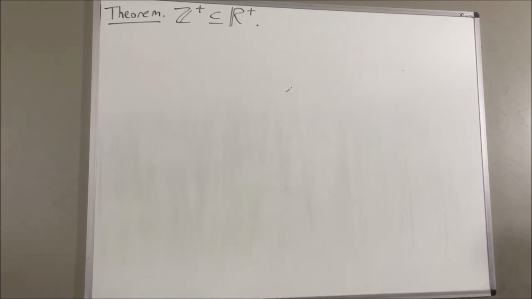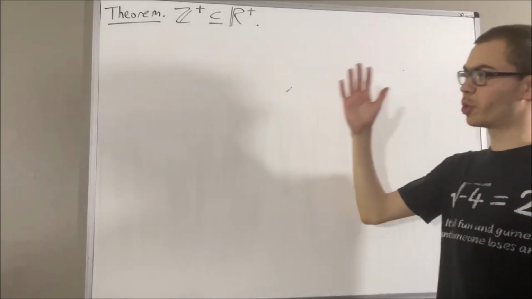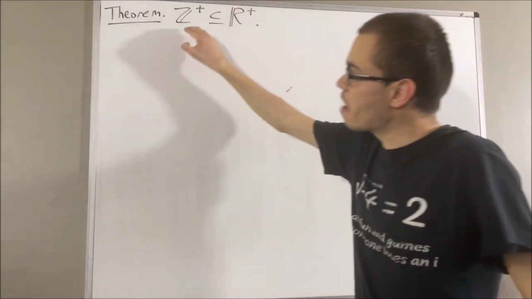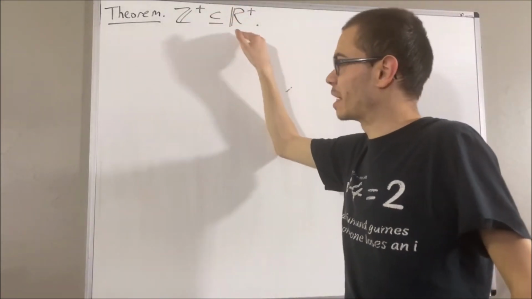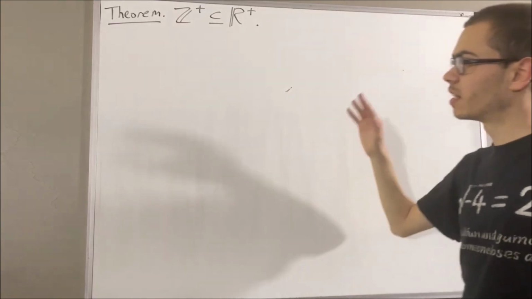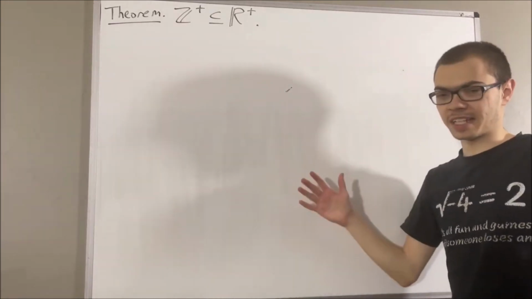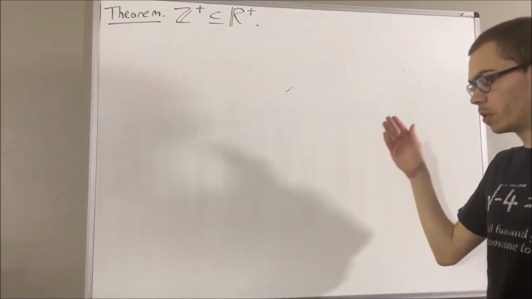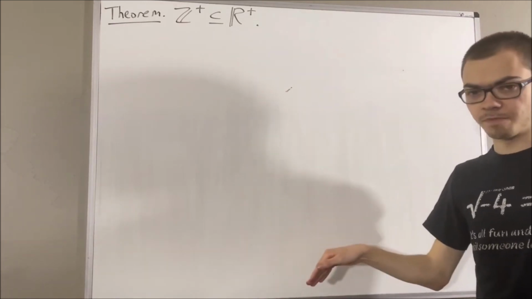Hello! In this video, we are going to prove the following theorem. Every positive integer is a positive real number. Now in this series, we are using a list of 10 axioms for the real number system, and I'll leave that list of axioms in the description below.